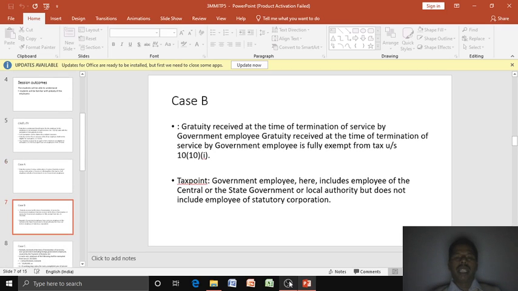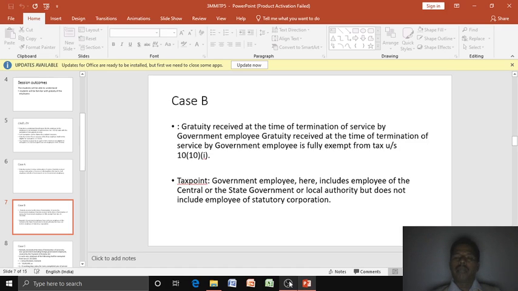Case B. Gratuity received at the time of the termination of service by a government employee is fully exempt under section 10, subsection 10, clause 1. That means he is not liable to pay tax on gratuity if he is a government employee.